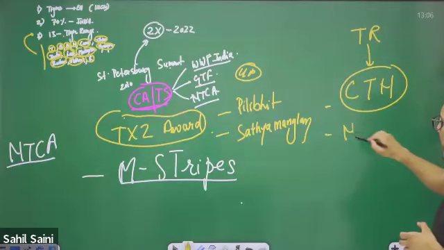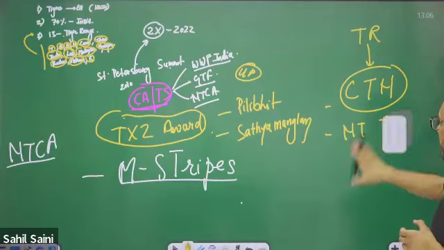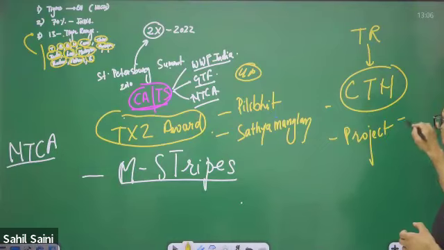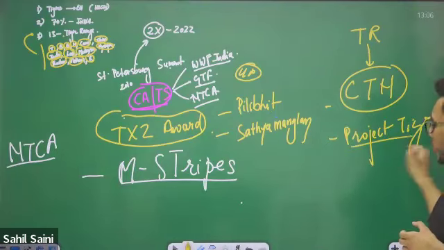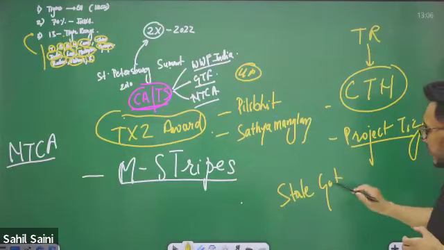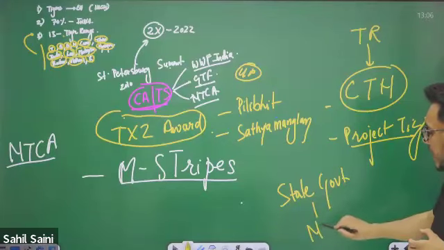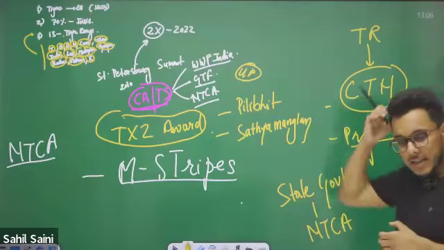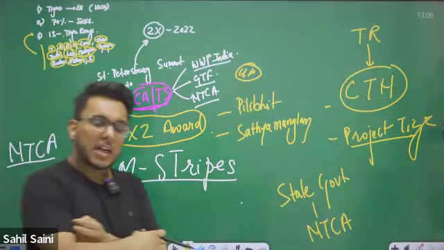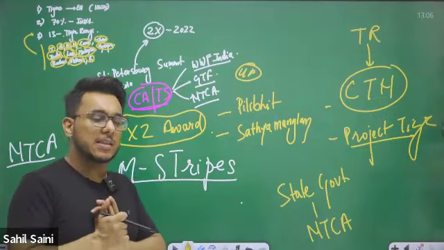Understand this: the concept of tiger reserves in India was introduced after Project Tiger came. Now the state government, after taking the approval of NTCA, the National Tiger Conservation Authority, can declare a tiger reserve. So the state government has the power to declare a tiger reserve after taking approval from NTCA.